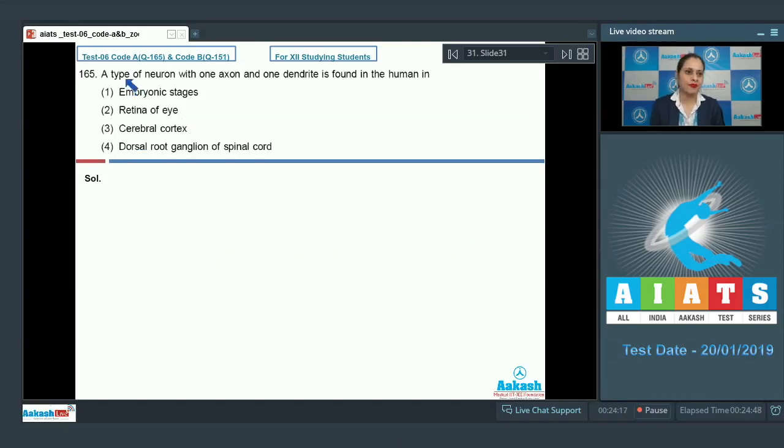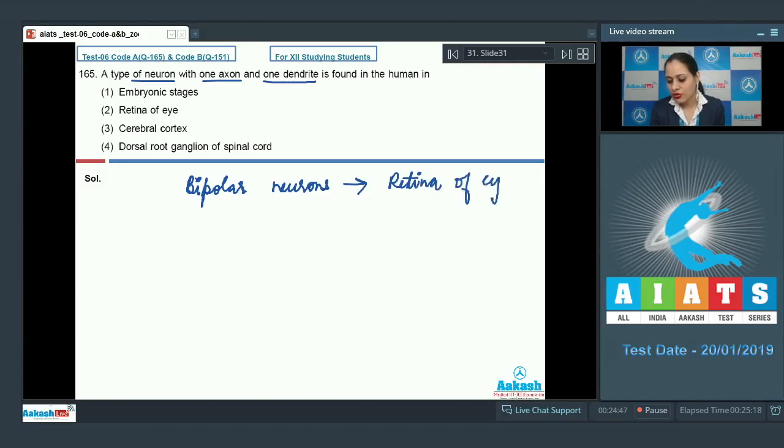Question number 165. A type of neuron with one axon and one dendrite is found in the human body. And the options are embryonic stages, retina of eye, cerebral cortex, and dorsal root ganglia of spinal cord. And we know that type of neuron with one axon and one dendrite is known as bipolar neurons. And these type of neurons are present in retina of eye. So the correct answer to this question is option number 2, that is retina of eye. Let's discuss other options also.